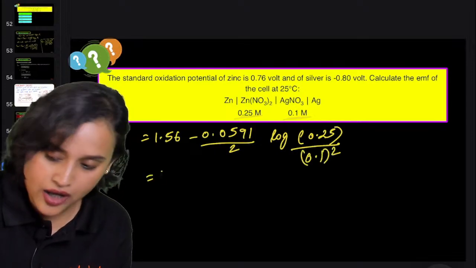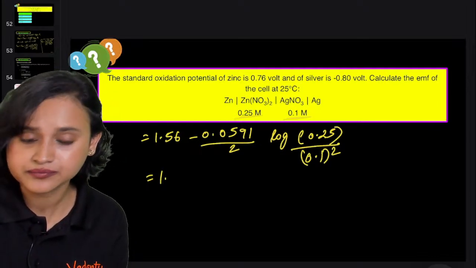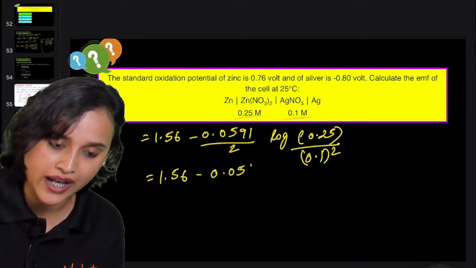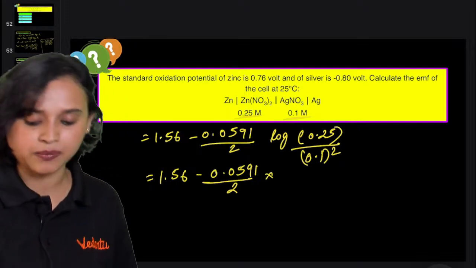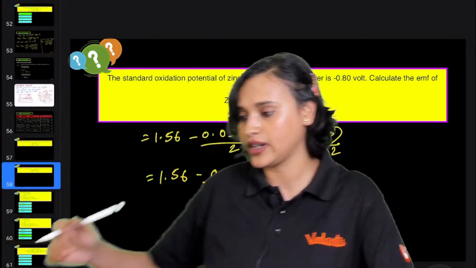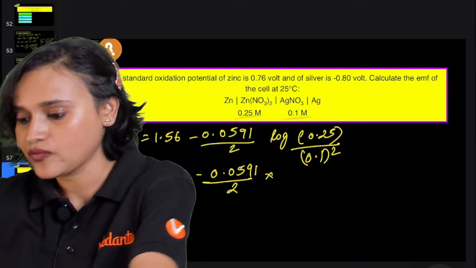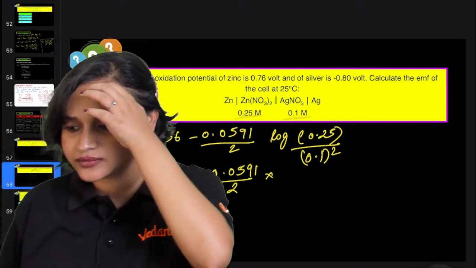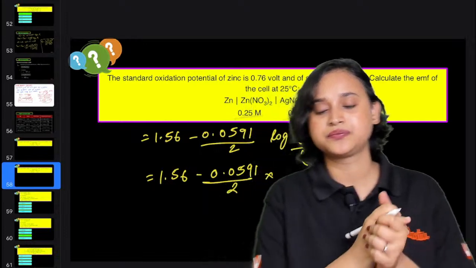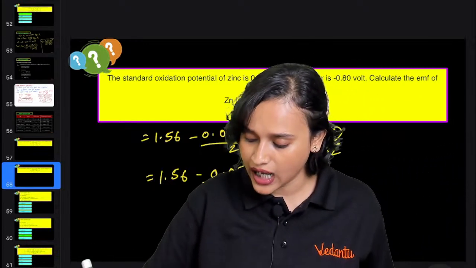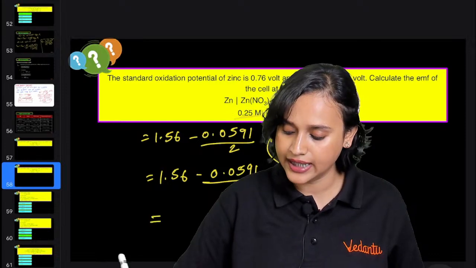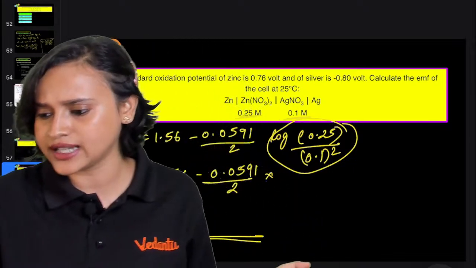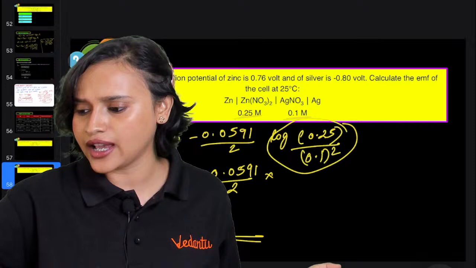Now everybody, can you calculate and tell me 1.56 minus 0.0591 divided by 2 multiplied with whatever you get for the log? Calculate and tell me the answer, everybody. Come on. I think you should be able to do it and we can move on from here, right? I do not need to solve this, I hope, for you all. Yes?